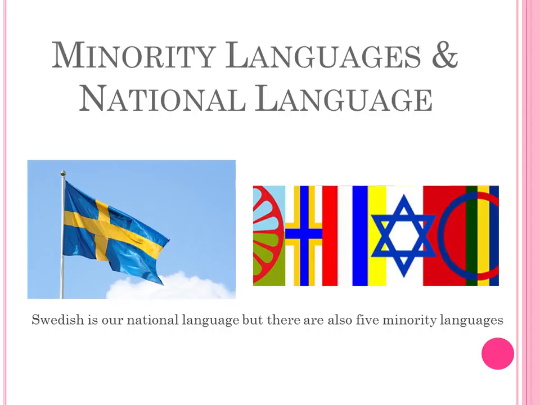National and minority languages. Swedish is the national language in Sweden. About 9 million people speak the language. During the Viking era, most of the population in Sweden, Finland, Denmark and Norway spoke Old Swedish. But there are also minority languages in Sweden, such as Finnish, Sami, Romani, Yiddish and Meänkieli, aka Tornedal Finnish.